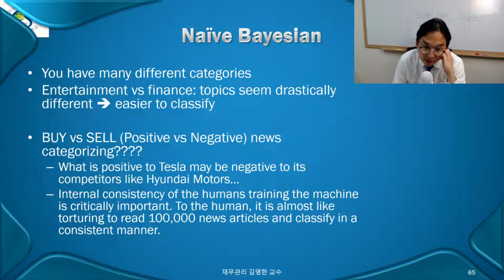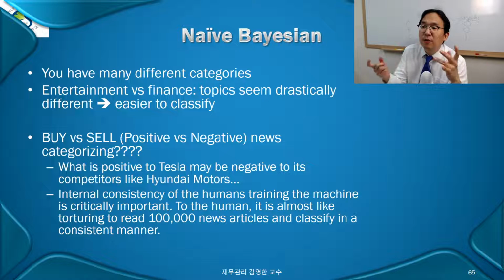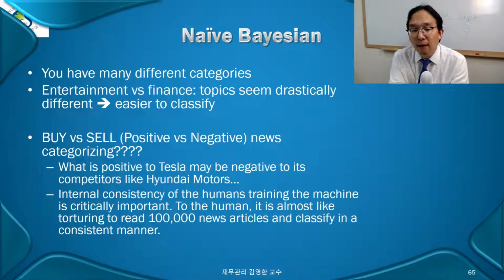Tesla's positive news may be negative news to Hyundai Motors. Maybe. Okay? May not be as well. But how can you be internally consistent in that, right? You're in trouble, right? So that's a very painful part of the naive Bayesian classifier.